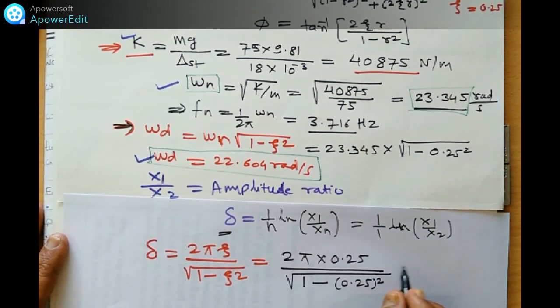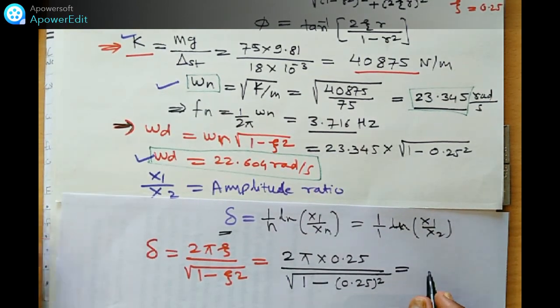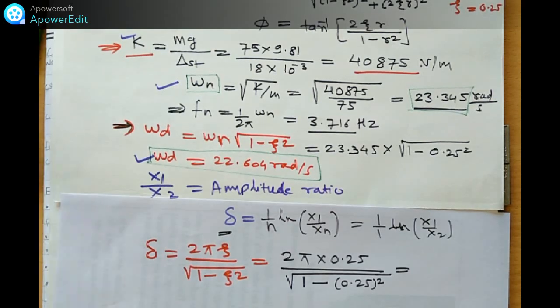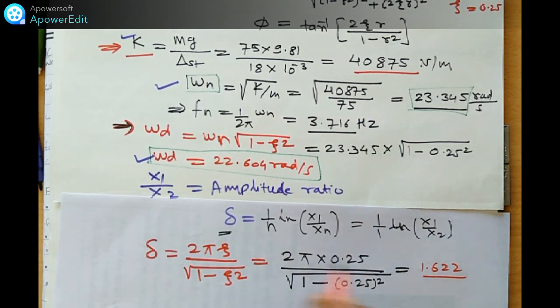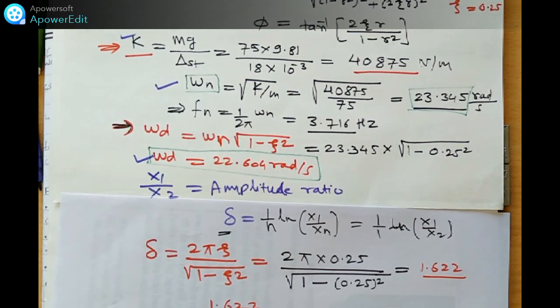So the value of delta becomes 1.622. Putting the value here, 1.622 is equal to ln of x1 by x2.